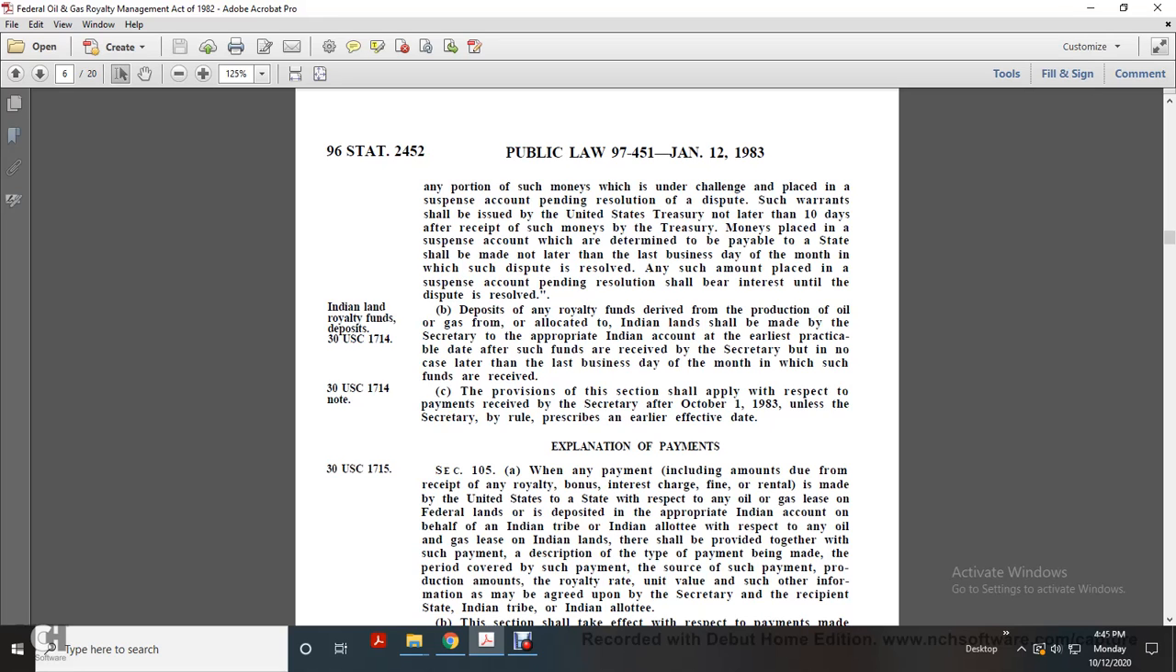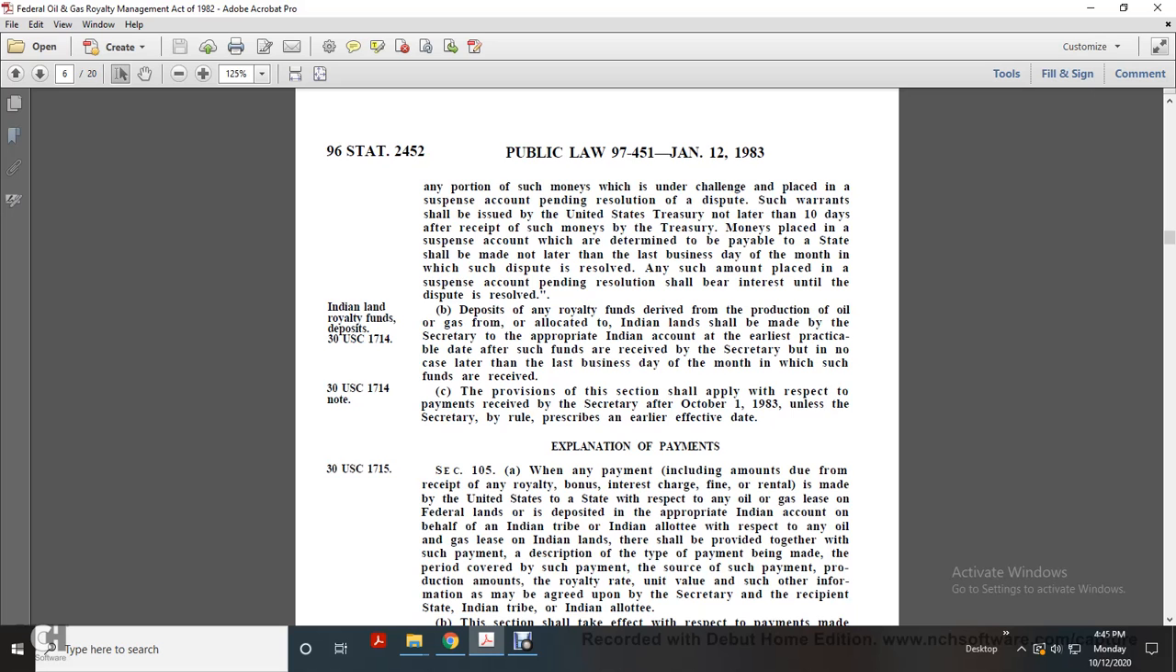Title 30 U.S. Code 1714. Deposits of royalty funds derived from the production of oil and gas from allotted or Indian lands shall be made by the Secretary into the appropriate Indian account at the earliest practicable date after such funds are received by the Secretary, but not later than the last business day of the month in which the funds are received. Title 30 U.S. Code 1714 note. The provisions of this section shall apply with respect to payments received by the Secretary after October 1st, 1983, unless the Secretary by rule prescribes an earlier effective date.